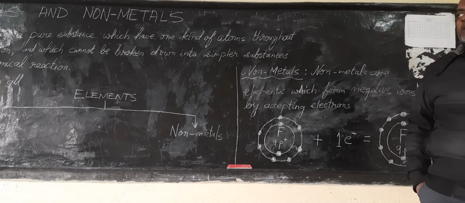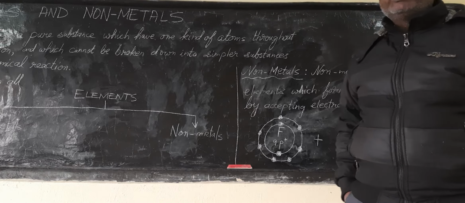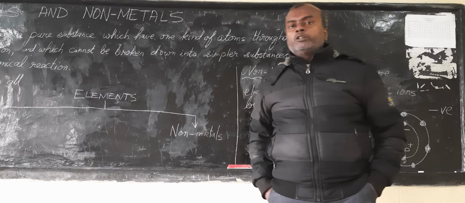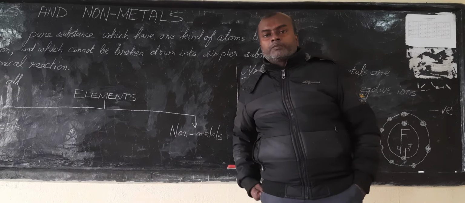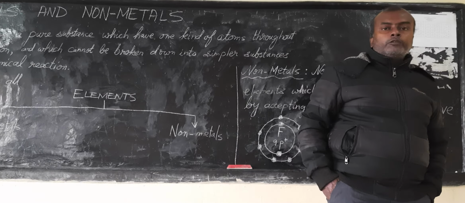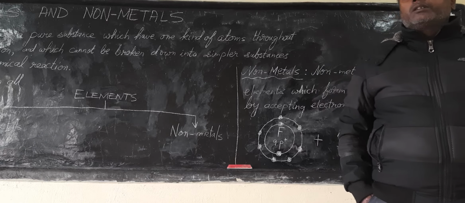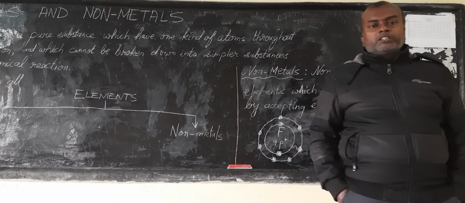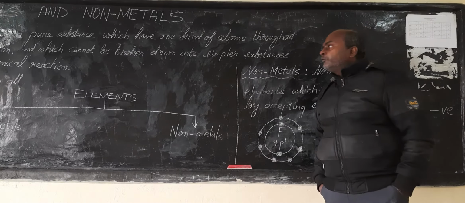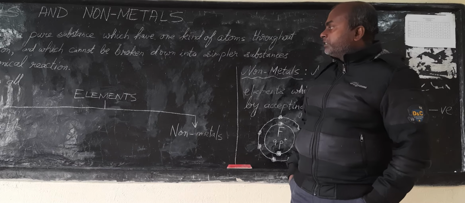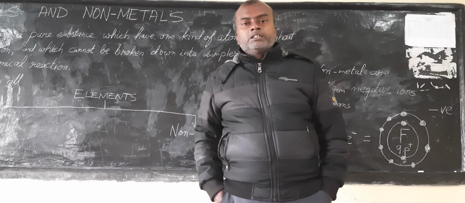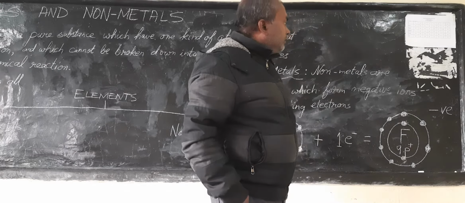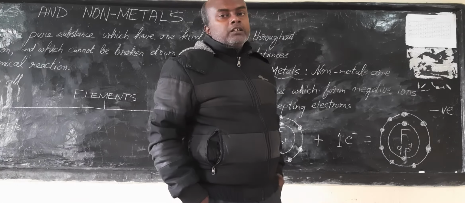Okay? And out of these 118 elements, there are some 20 or 22 non-metals. So 70 metals, 20 or 22 non-metals, and the rest? The rest are in another category that we will study when you are in higher classes, that I will not mention now. Okay? So out of these 118 elements, you have 70 metals and about 20 or 22 non-metals, I'm not sure about that. Alright?